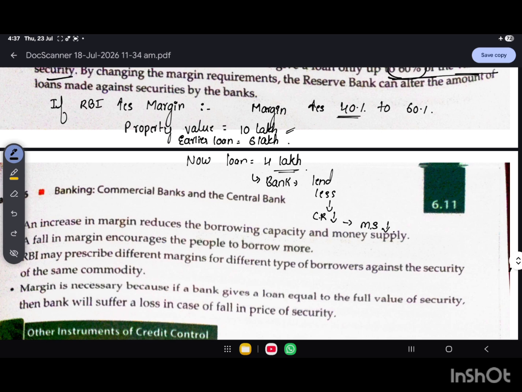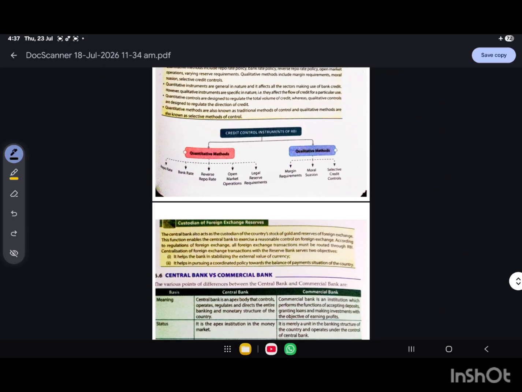I hope you understood clearly what open market operation is, what CRR is, what SLR is, and what the margin requirements are.